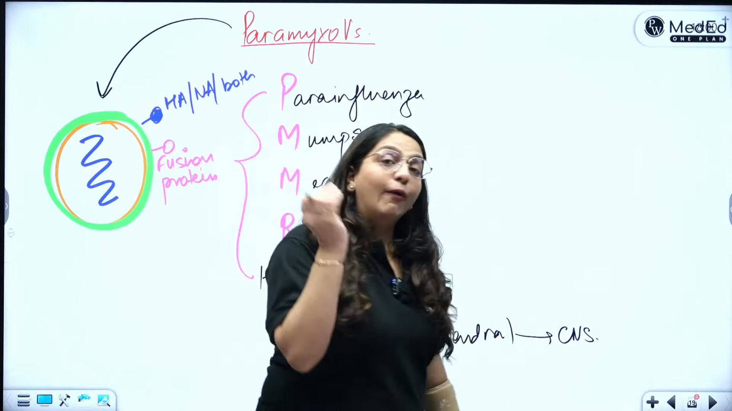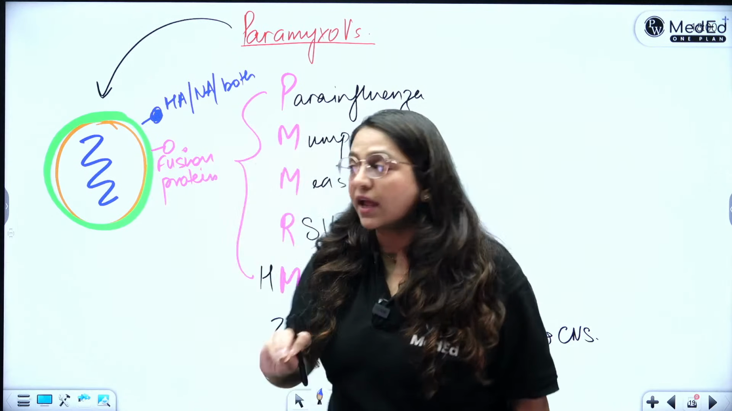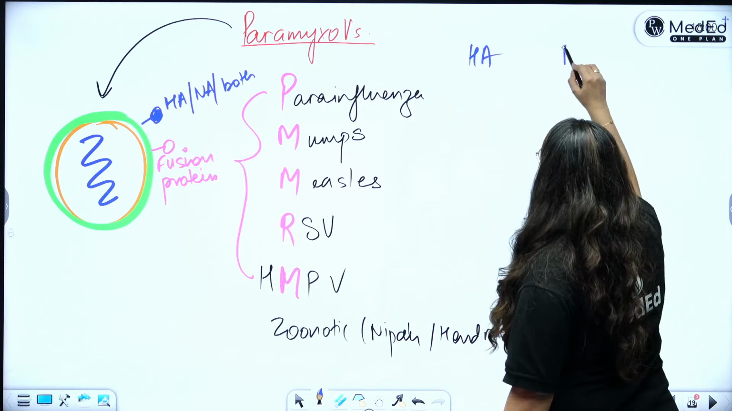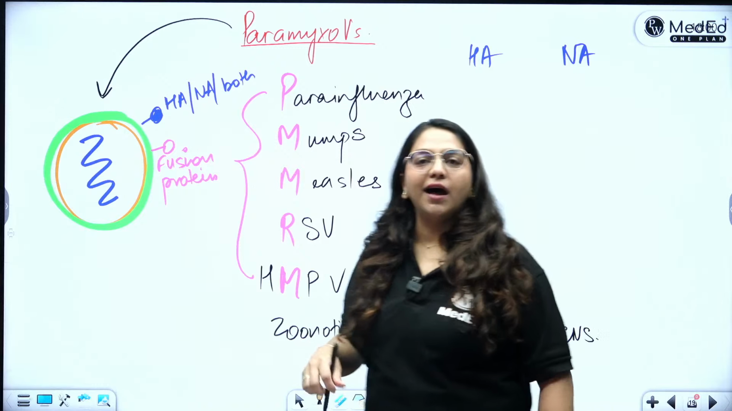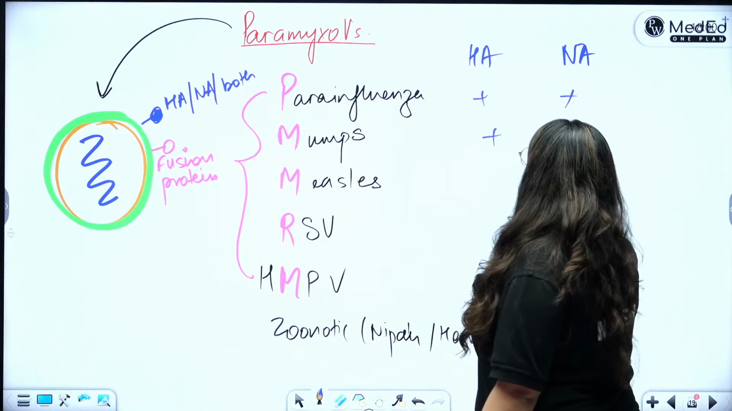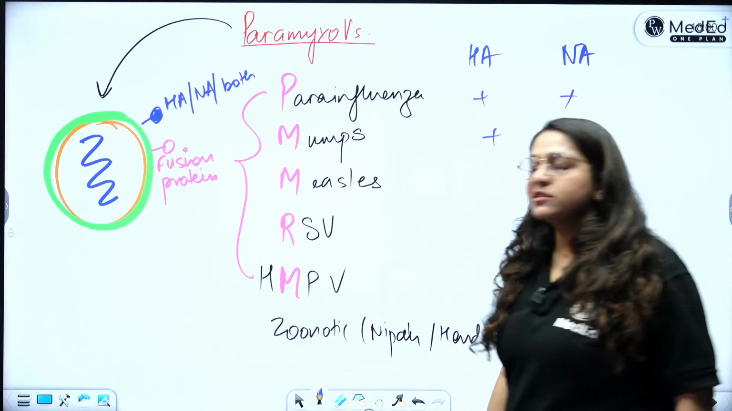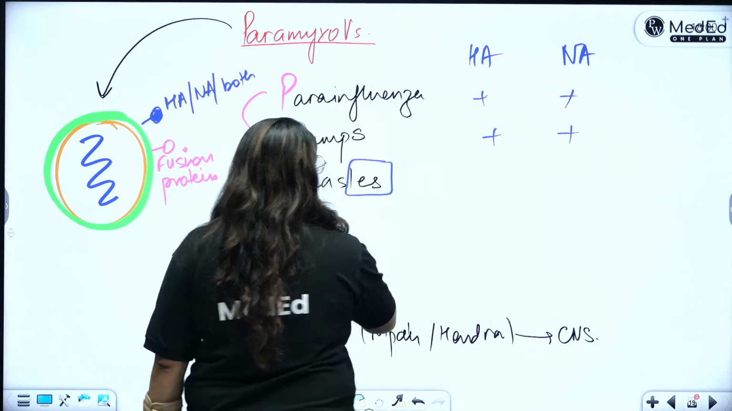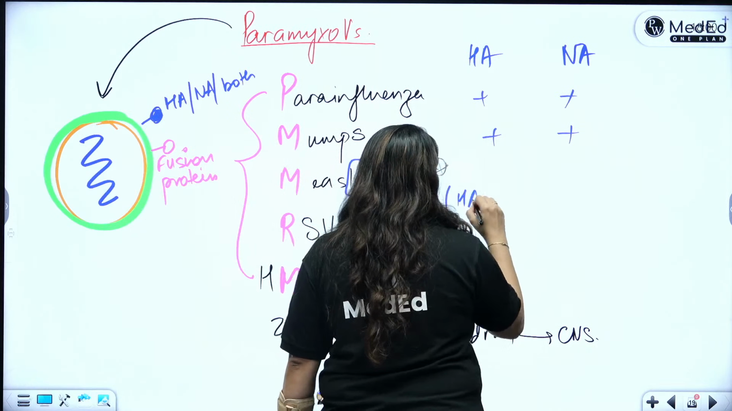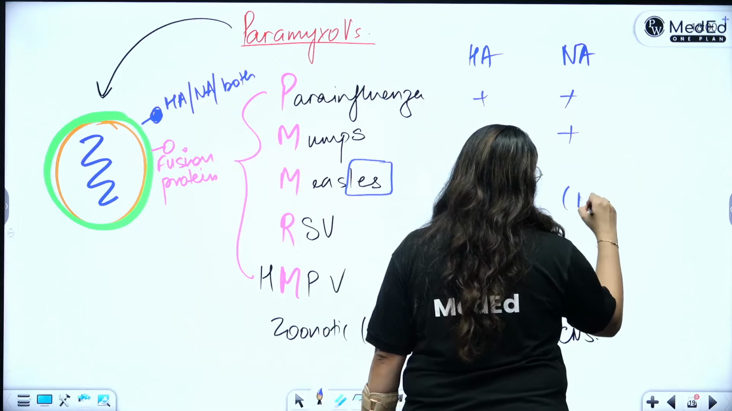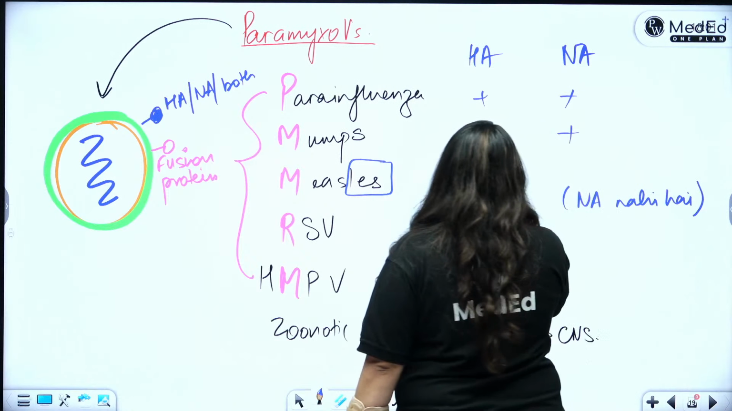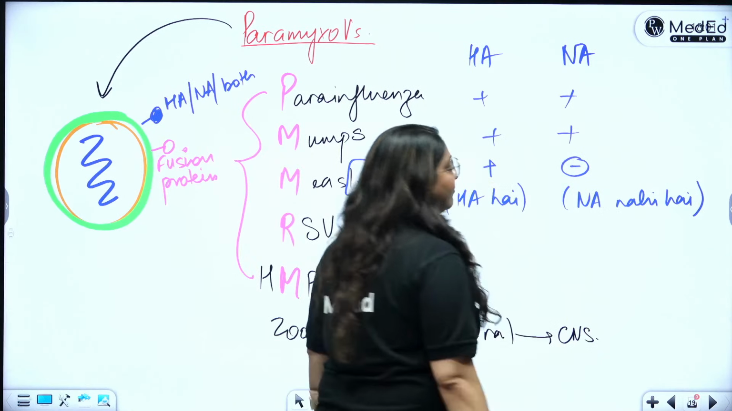So which have both, which have one, and which have none. You simply write PMMRM, then you write HA and NA. The first two will say HA, NA. What does measles do? Measles is one less. So it says HA is present and NA is not. So it has HA, it does not have neuraminidase.